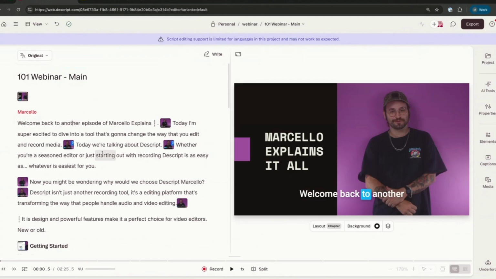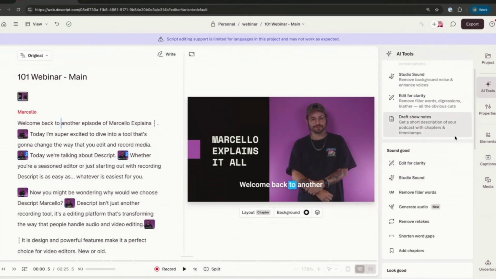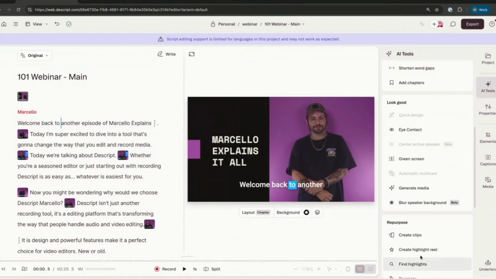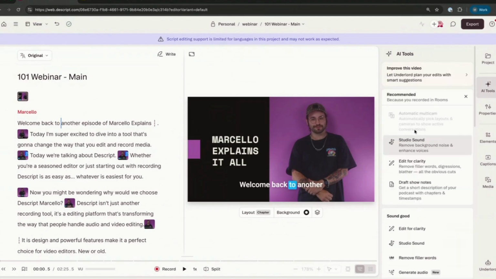We're looking primarily here in the script area, but on the very right-hand side of the tool, we'll see AI tools. AI tools and Underlord, like I mentioned, are going to be carrying a majority of the weight of our editing. The main piece of text editing or getting that narrative pass is going to be that human interaction on the left-hand side. But once we're ready to generate clips from this, we'll go to our AI tools and we'll go to our repurpose section. Now, there's plenty of tools under AI tools.